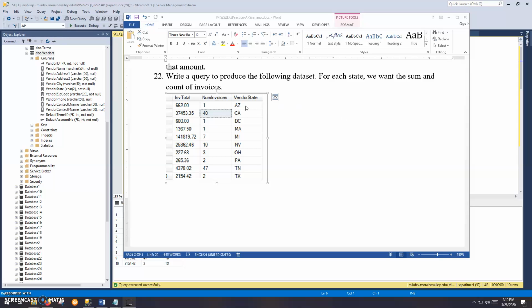Okay, so looking at this data, in Arizona, for example, we only had one invoice for the whole state, $662. California, on the other hand, we had 40 invoices for that state, upwards of $37,000. So you get a completely different look at the data when you group by a column or a group of columns. So let's take a look at the syntax here.